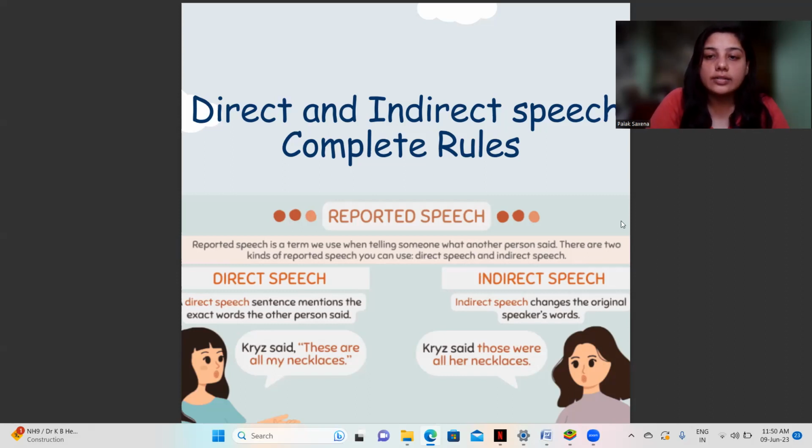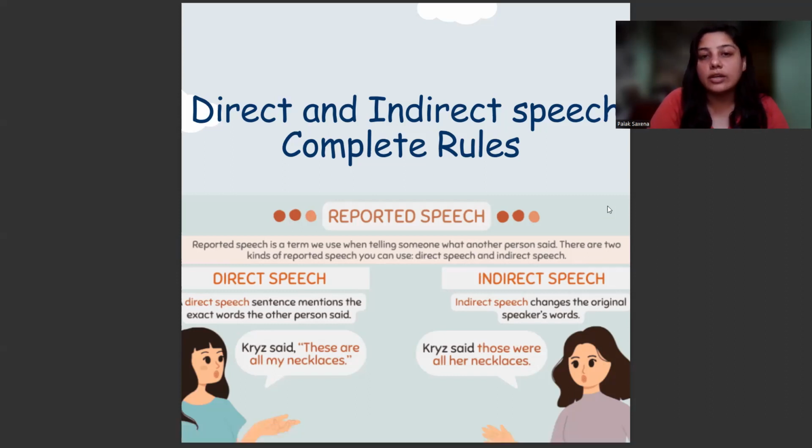So before starting this, we need to actually understand what is the meaning of a reported speech. Why are we actually learning about direct and indirect speech? A reported speech is nothing but a sentence spoken by some other person, right? Reported speech is a term that we use when telling someone what another person said. Now, if I say Rita said she had to go to school, that means I am telling what Rita had to say. So reported speech is like telling somebody what the other person had said, quoting the words of the other person.